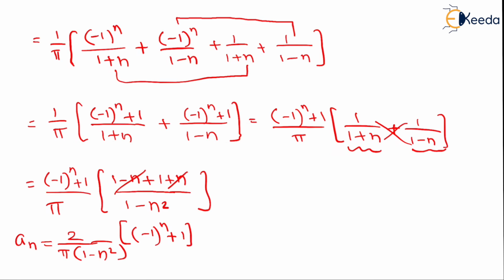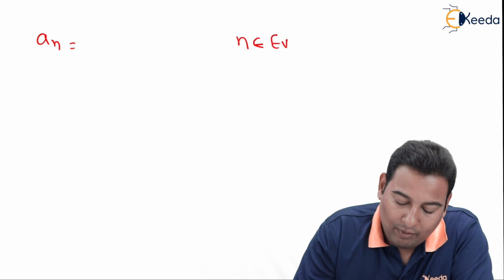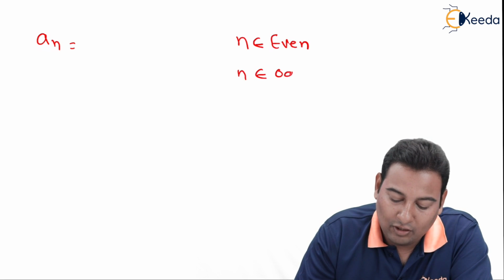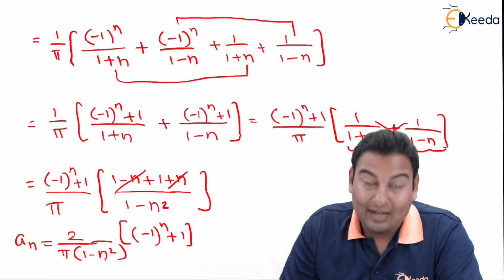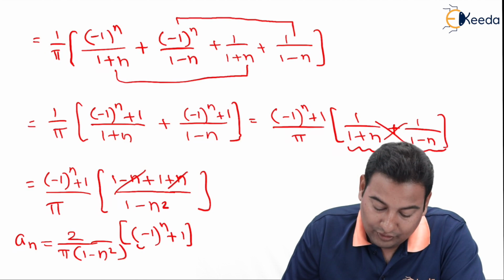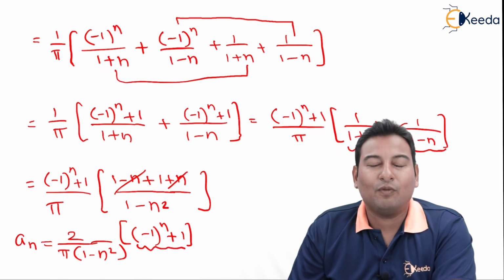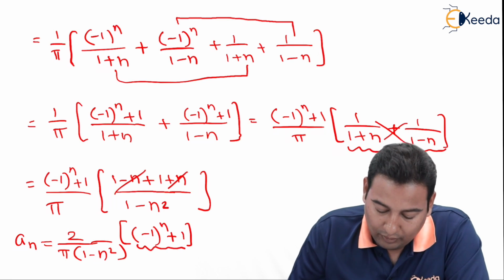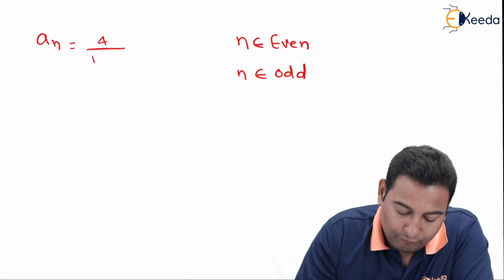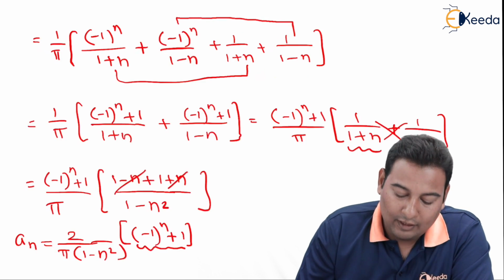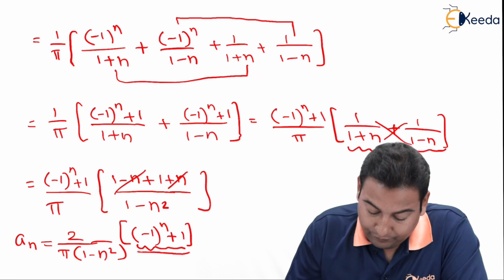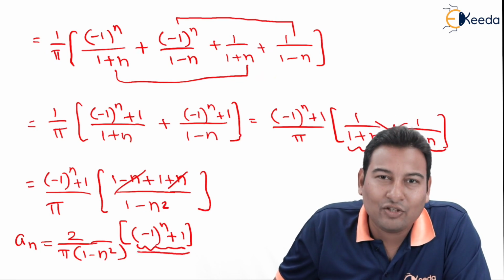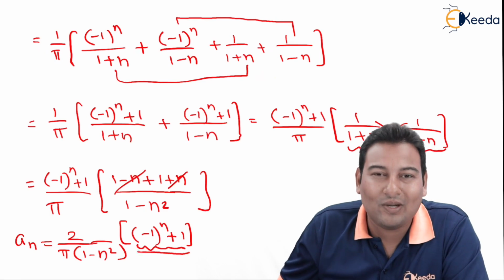See the situation, friends. Whenever we get a situation like this, we always check for even odd. If n is even and if n is odd. If n is even, let's check. For this term, if n is even, minus 1 raised to any even power is 1. 1 plus 1 is 2. 2 into 2, 4. 4 upon pi (1 minus n square). And suppose if n is odd, minus 1 raised to any odd power is minus 1. Minus 1 plus 1, 0. 0 into anything is 0.